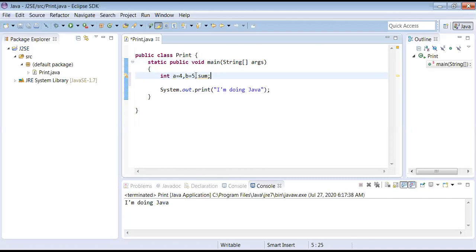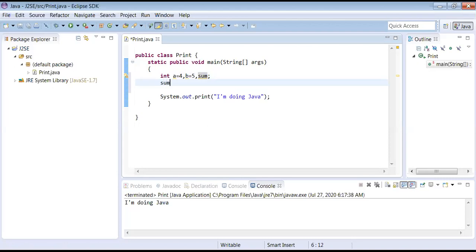See here, these two, a and b, are variables, and sum is also a variable. These are all called variables. A and b are initialized. You need not say declared, you can say initialized. A and b are initialized, and sum is declared only. Otherwise, you can call it like this: a and b are defined, clearly defined. Sum is not defined. That is good. Okay, fine.